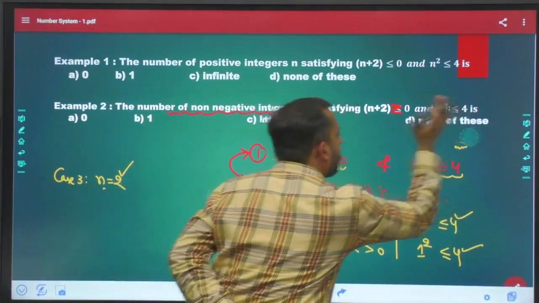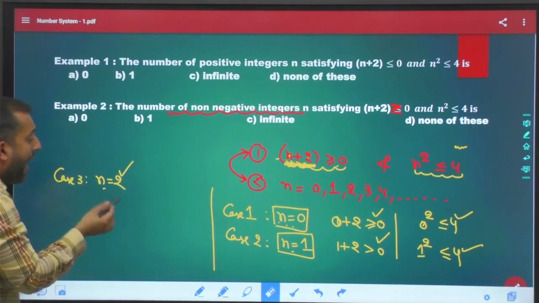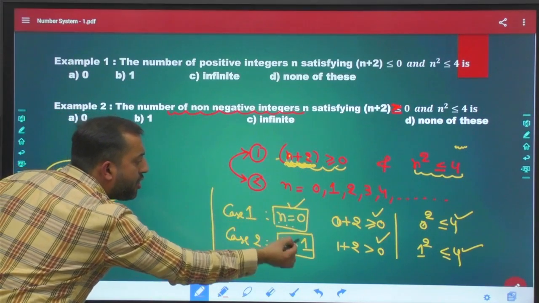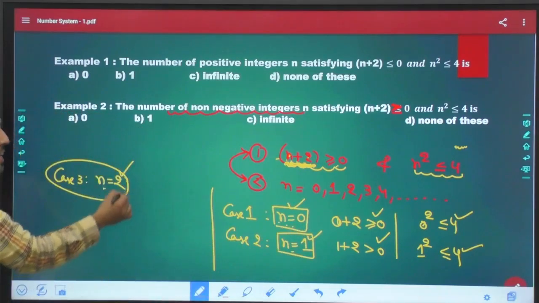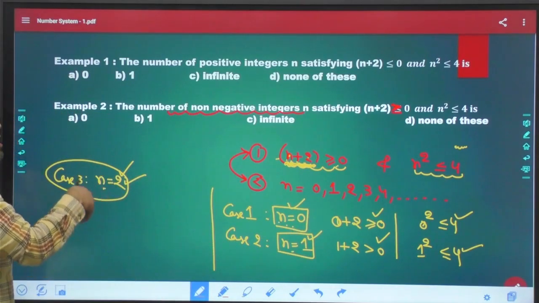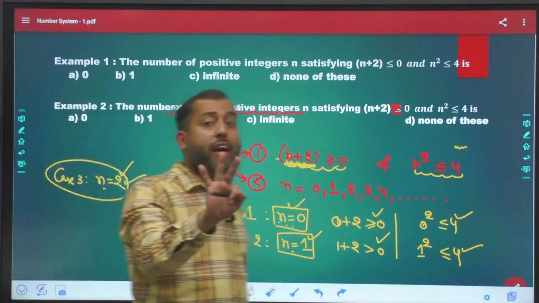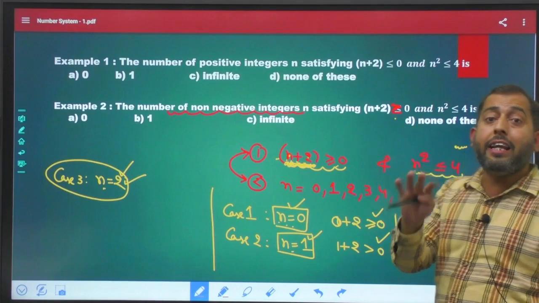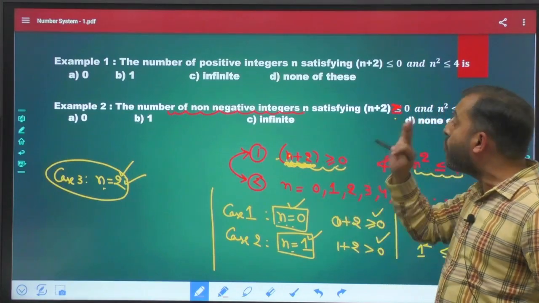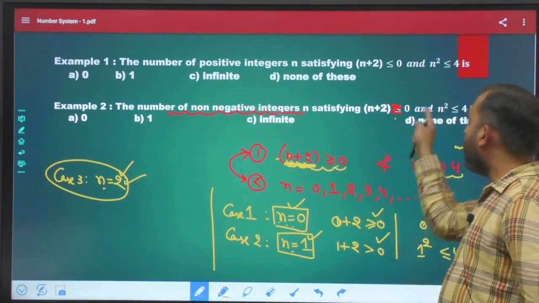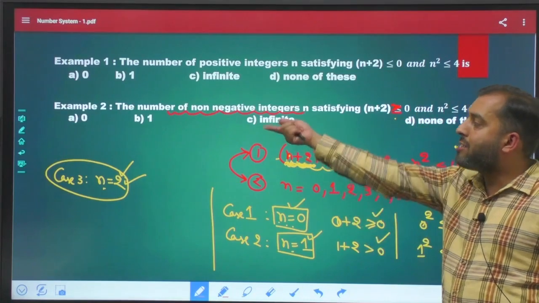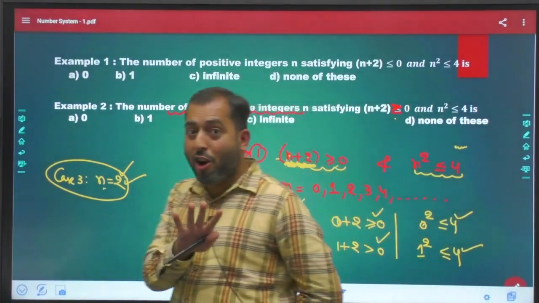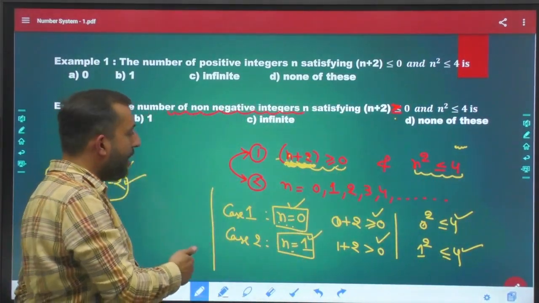So I got 3 values of n. First value of n is 0, second value of n is 1, and third value of n is 2. So there are 3 values. If I make this small change, then n can take 3 values. Answer will be 3. But if you reverse the sign, answer is going to be 0. Now I hope you get the logic behind it. Let's move on.